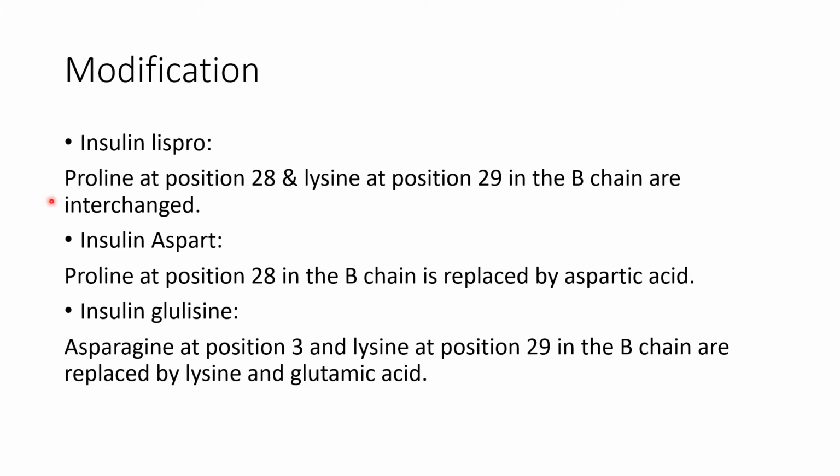Now coming to the modifications. Many long and short acting insulins are made by modification of the insulin structure. Like insulin lispro, the proline at position 28 and lysine at position 29 in the B chain are interchanged. Insulin aspart, proline at position 28 in the B chain is replaced by aspartic acid. Insulin glulisine, asparagine at position 3 and lysine at position 29 in the B chain are replaced by lysine and glutamic acid.